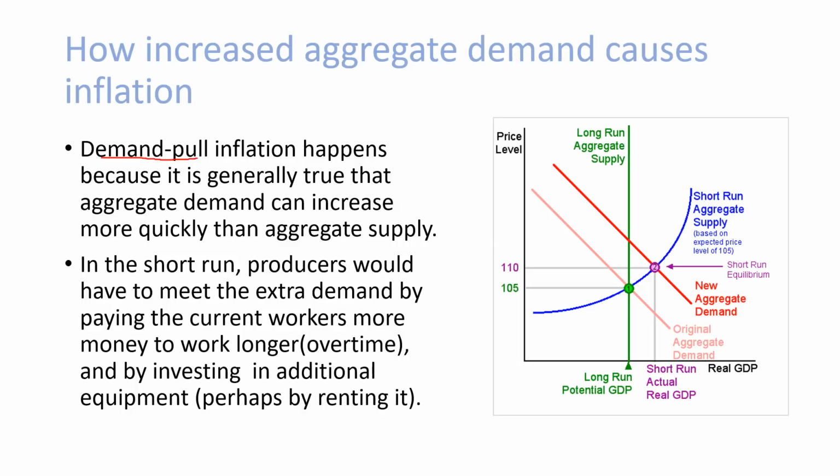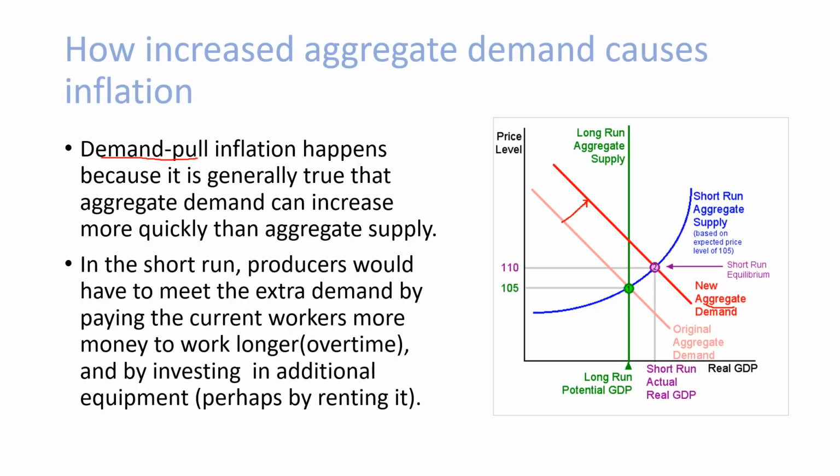Demand pull inflation happens because it is generally true that aggregate demand can increase more quickly than aggregate supply. In the short run, producers would have to meet the extra demand by paying the current workers more money to work longer and by investing in additional equipment. So we have a change in the aggregate demand from this curve up to this curve here.